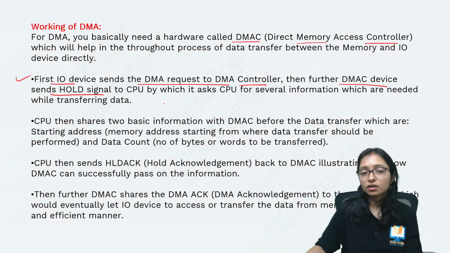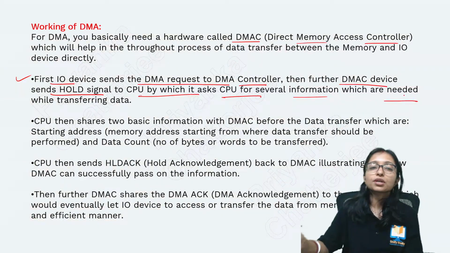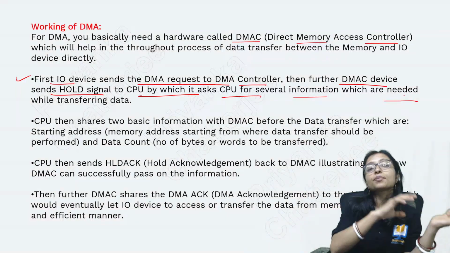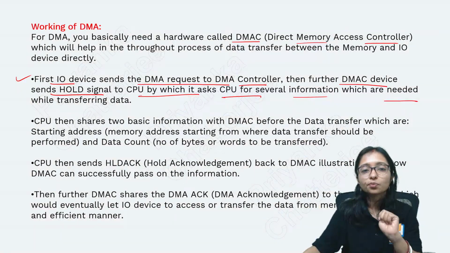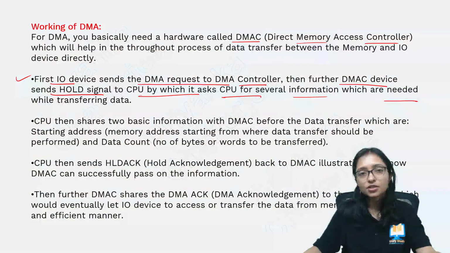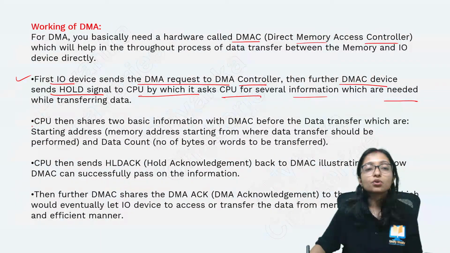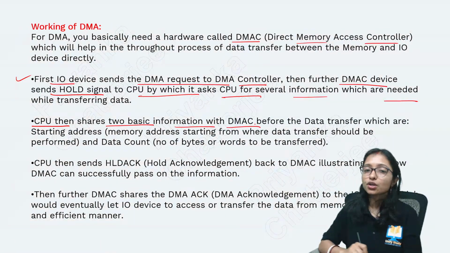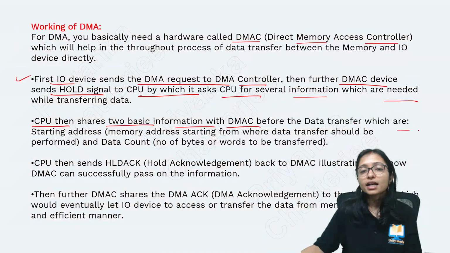I got your request. Now the CPU checks. When the CPU is working, the CPU cannot hand over the input-output channel, so it will wait. After that, whenever the CPU is free, okay, now I can give access to DMA. Then the CPU shares two basic pieces of information with the DMA controller before data transfer.